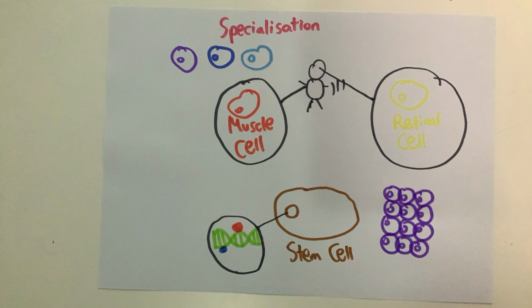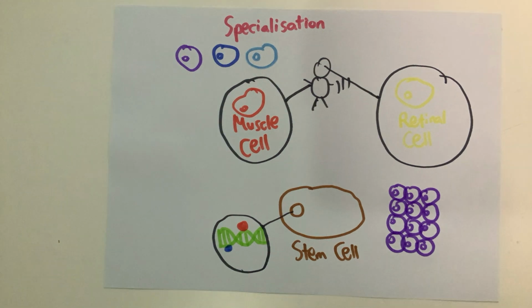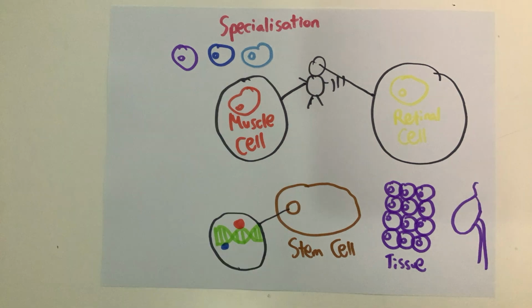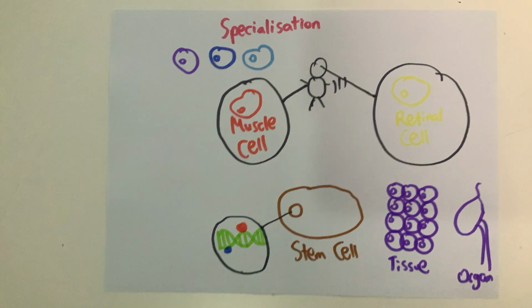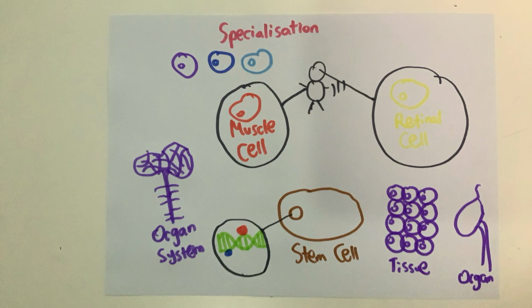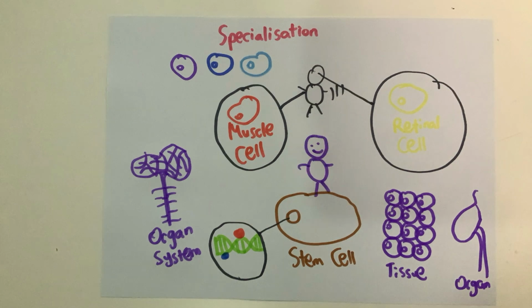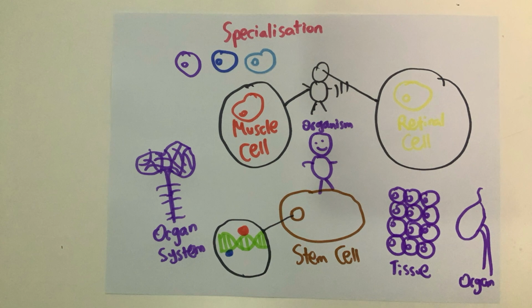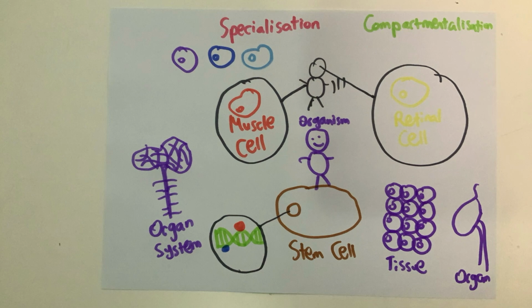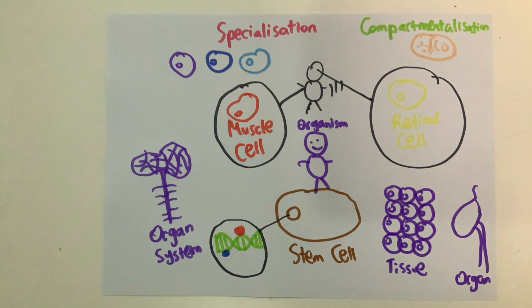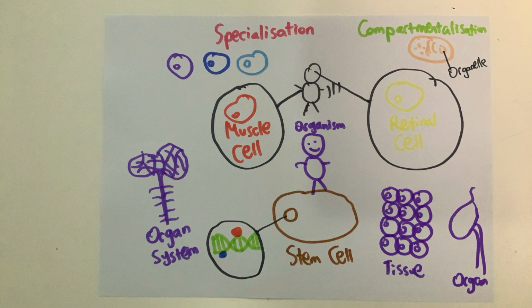Through specialization, groups of cells form structures called tissues. Tissues can combine to form organs, which in turn can collaborate to form a collective organ system. Finally, multiple organ systems give rise to an organism, a being that can sustain itself through various pathways. Meanwhile, cell compartmentalization is the process when cells can divide their work among subunits of the cell, known as organelles. Each organelle works closely with one another.